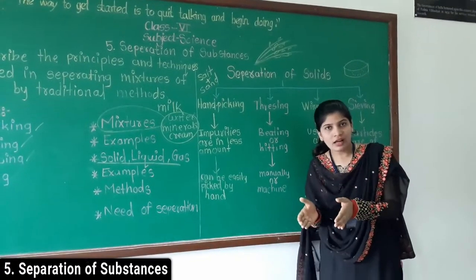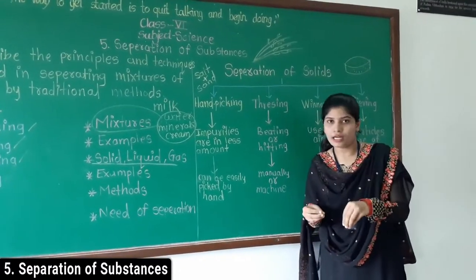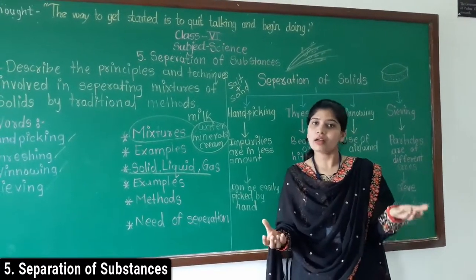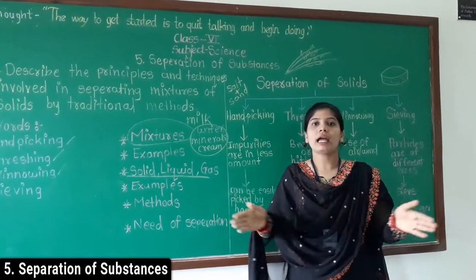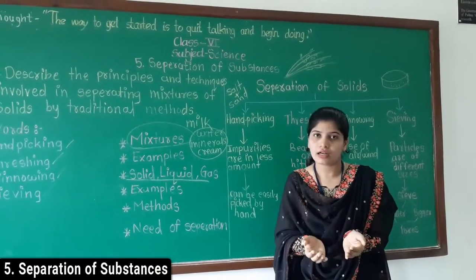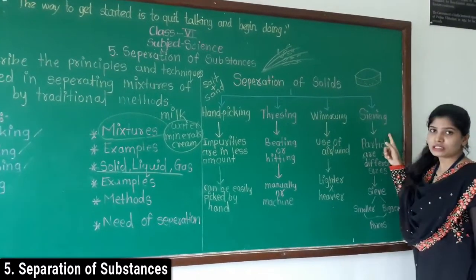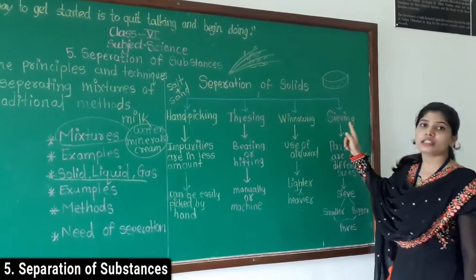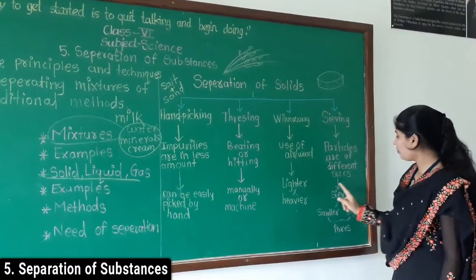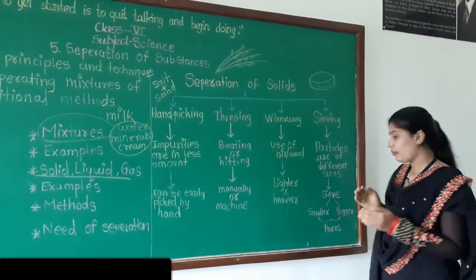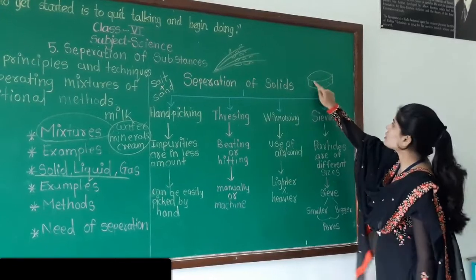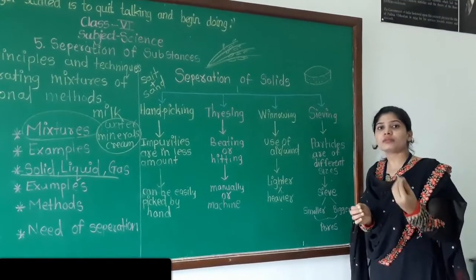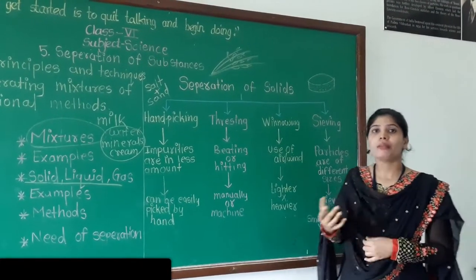Like your atta and the stones present in atta. The particles of atta are smaller in size, whereas the stones are bigger, and then only can we separate the stones from the atta. Understood? In the sieving process the particles should be of different sizes. And in whatever sieve we are using, there are pores, the small holes present on the sieve. Maybe the pores are smaller, maybe bigger.